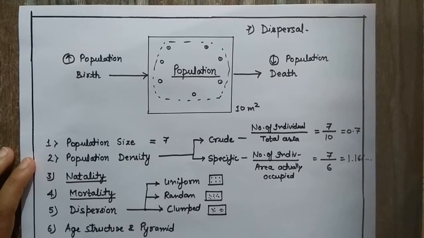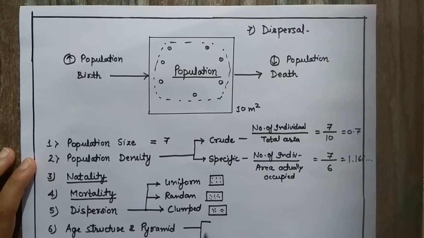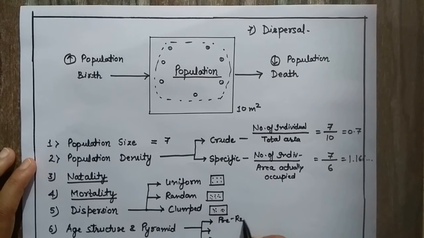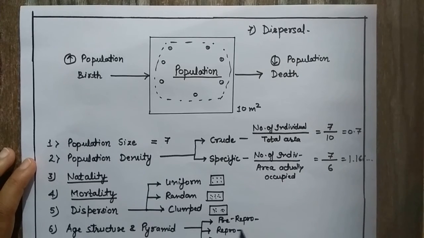Then comes the age structure and the pyramid. In age structure, we define the different age groups in a population, like the pre-reproductive, the reproductive age group individuals and the post-reproductive individuals.